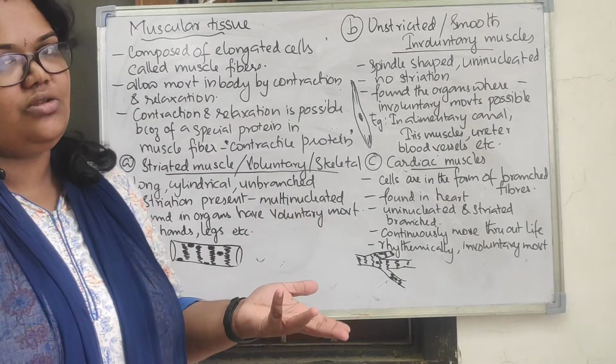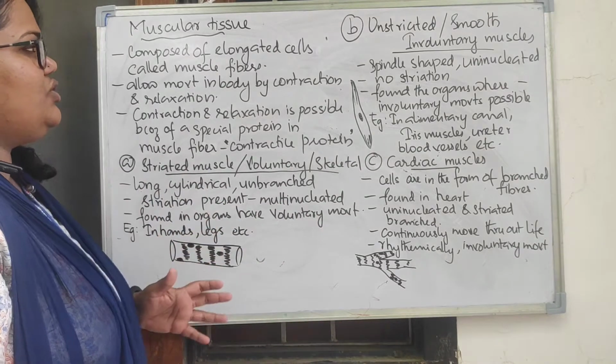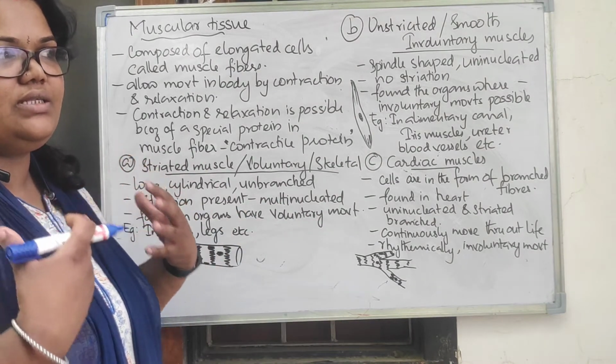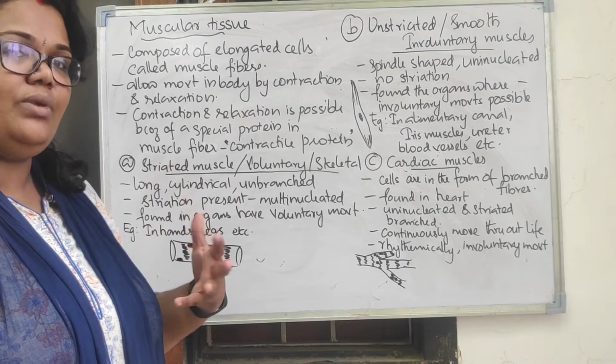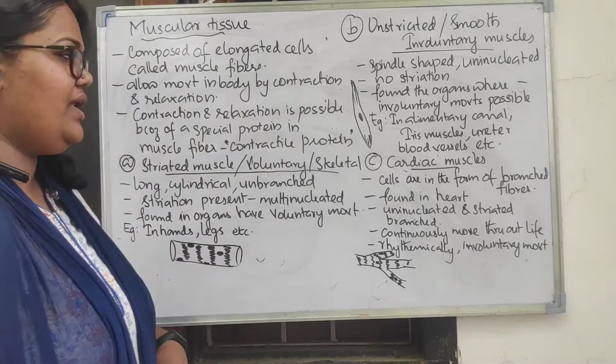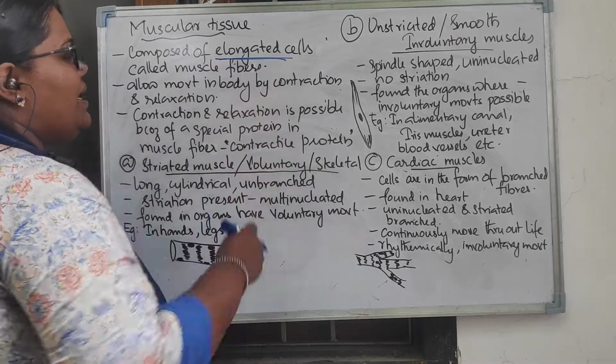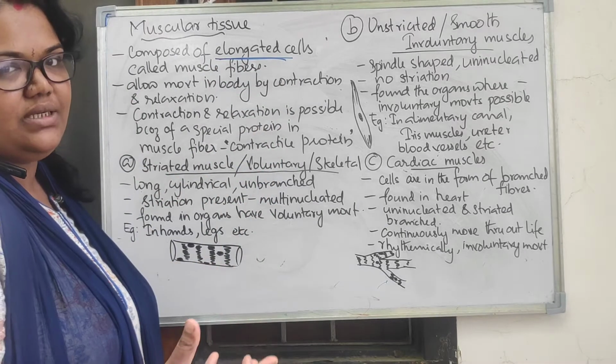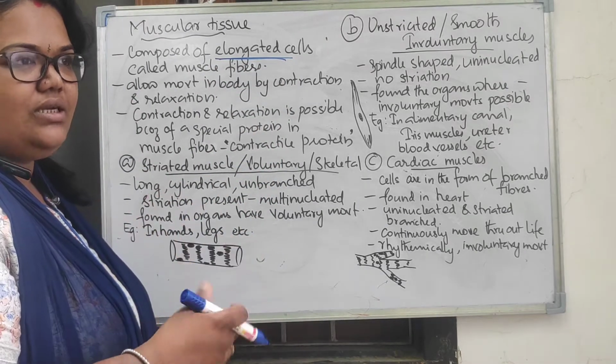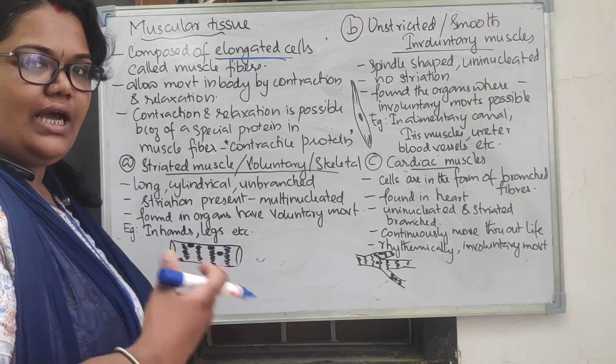Obviously it is related to the muscles, right? The muscular tissue, that is the muscle, is what helps in the movement and locomotion of an animal. It is composed of elongated cells called muscle fibers, or myofibrils, whose detailed structure you will learn in higher classes.